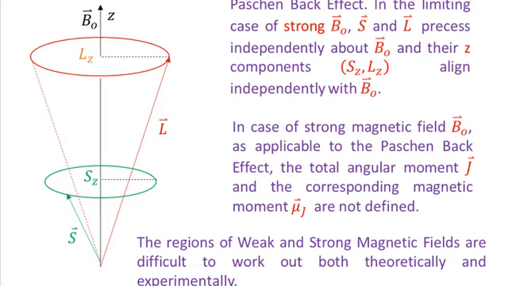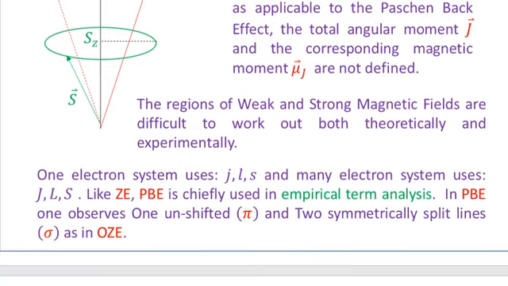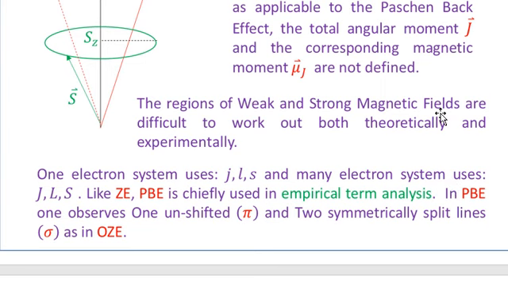We shall not talk about these two quantities. The regions of weak and strong magnetic fields are difficult to work out both theoretically and experimentally. That is, we cannot precisely determine the boundary between the weak and the strong magnetic fields.